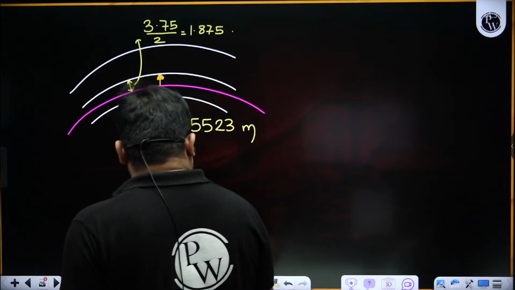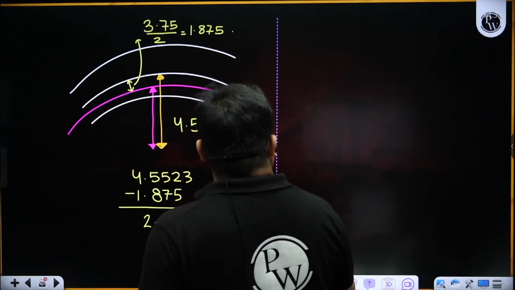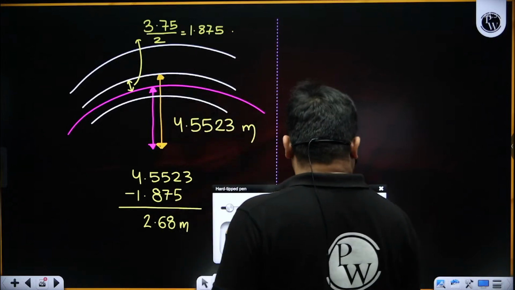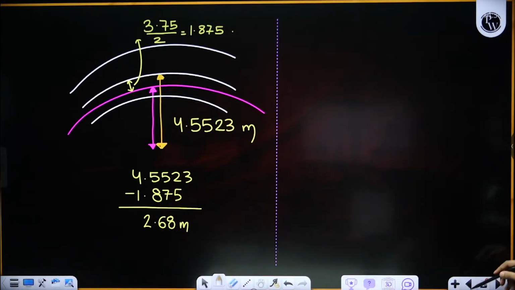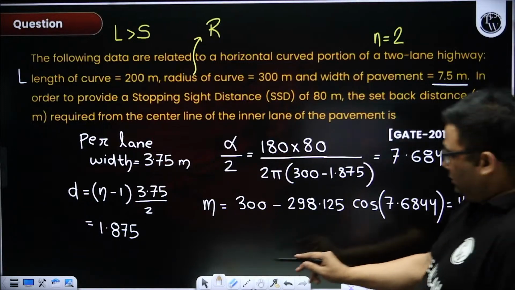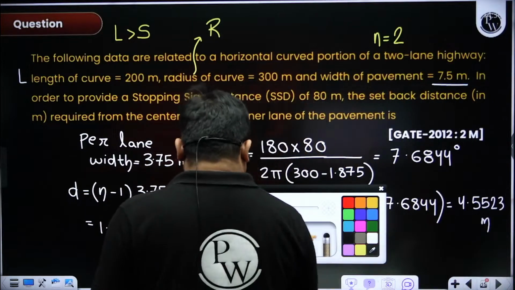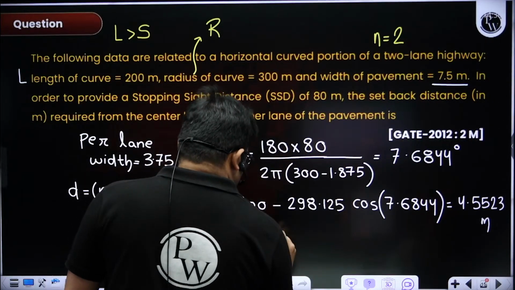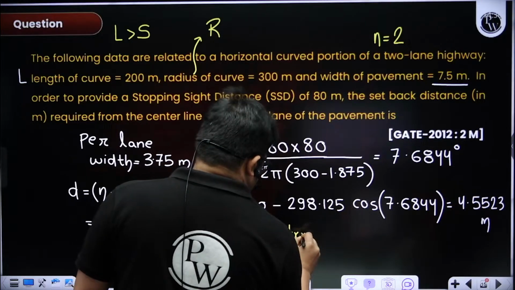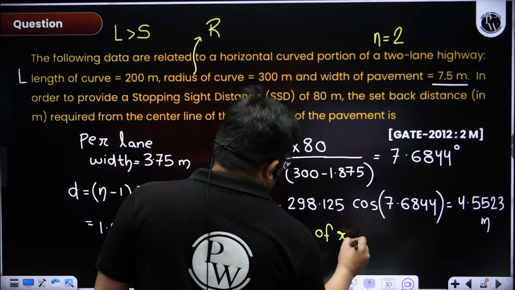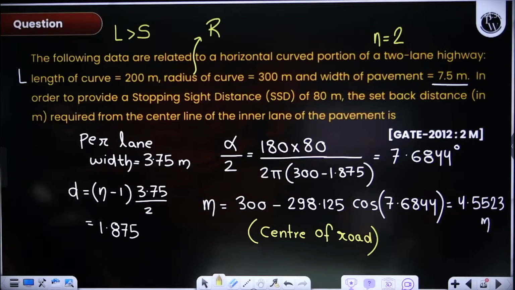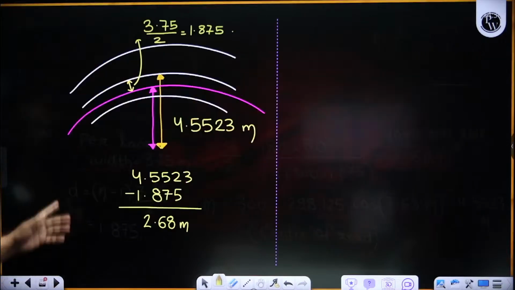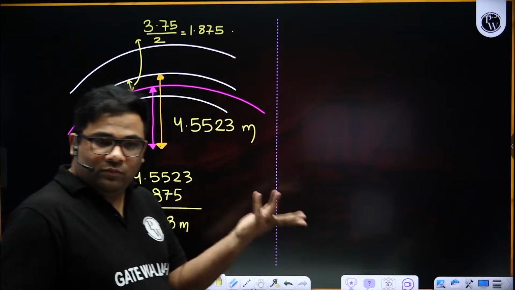Now see, in the examination they might ask you from anywhere, so always use this formula first. This formula gives the setback distance from the center of the road. Then the rest you can solve by using the diagram.